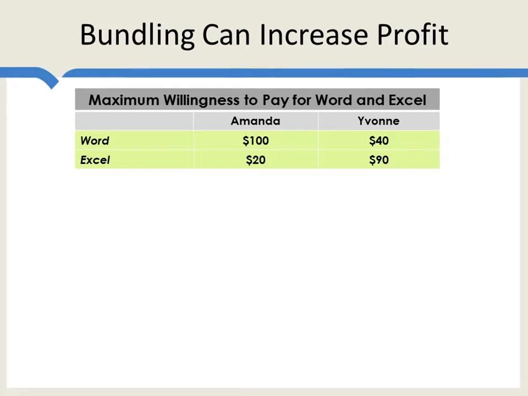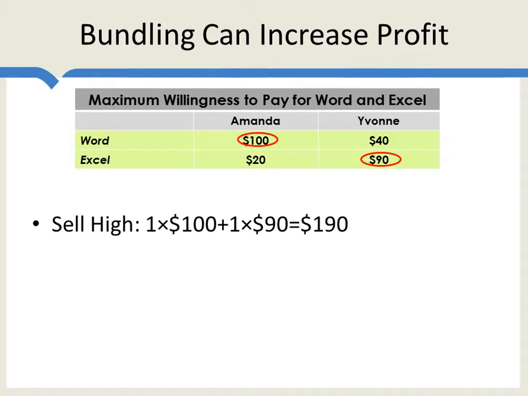So let's take a look at the profits from the high price strategy, selling at 100 and 90. In this case, Microsoft will sell one unit at 100, one unit at 90, for a total profit of 190. Notice here we're assuming that marginal costs are zero, so revenues are the same as profits. Now let's look at the low price strategy.